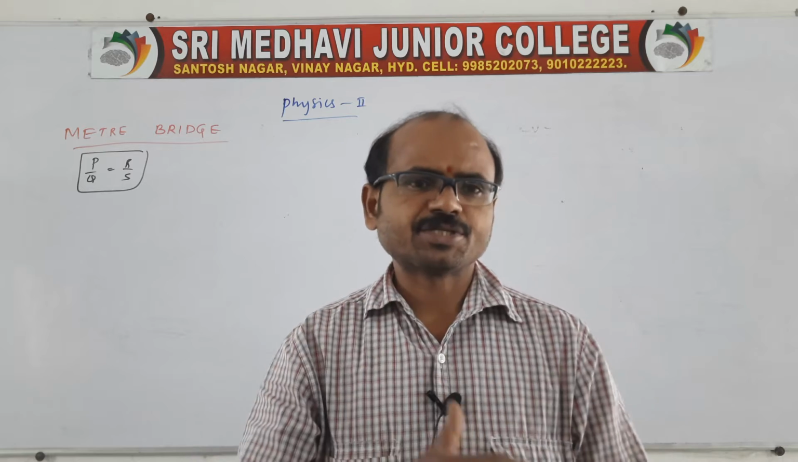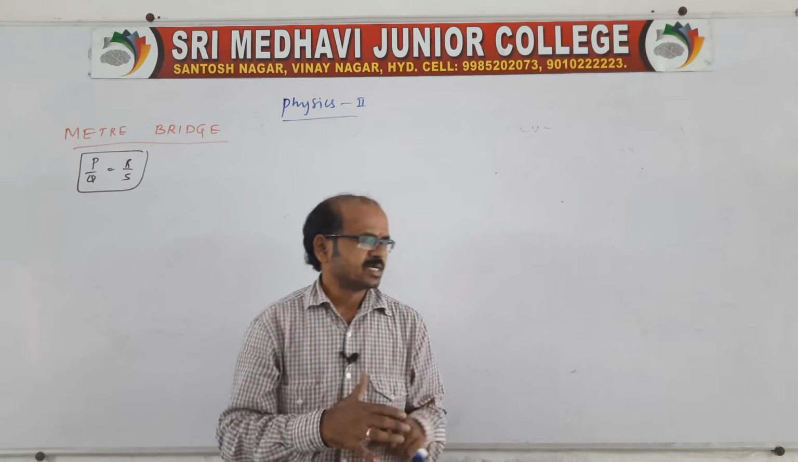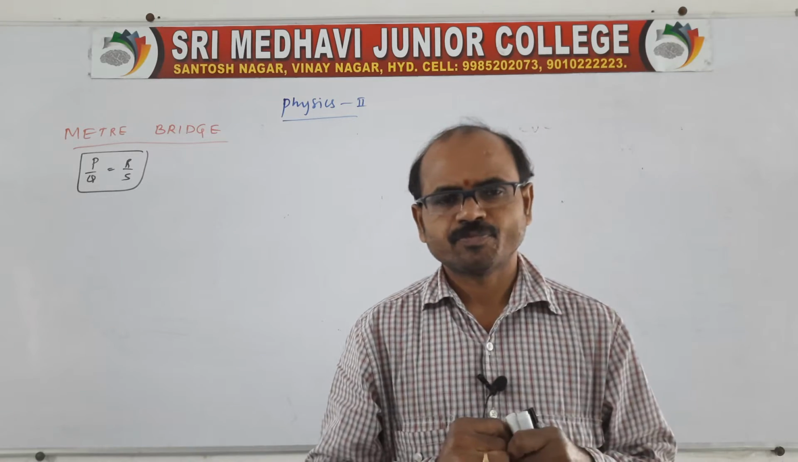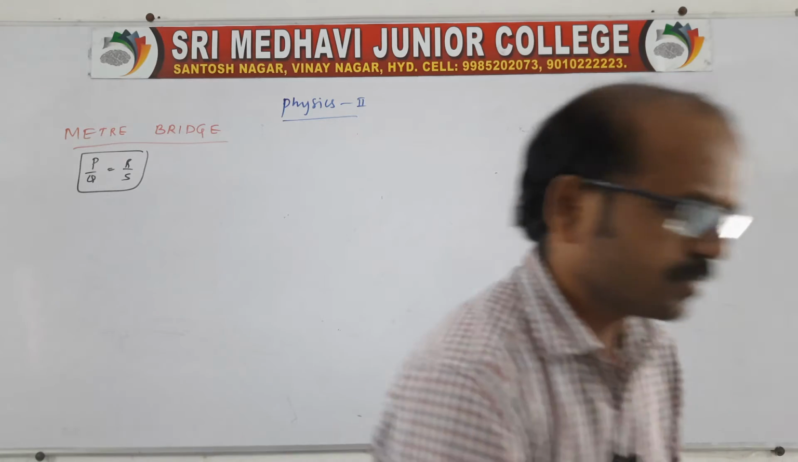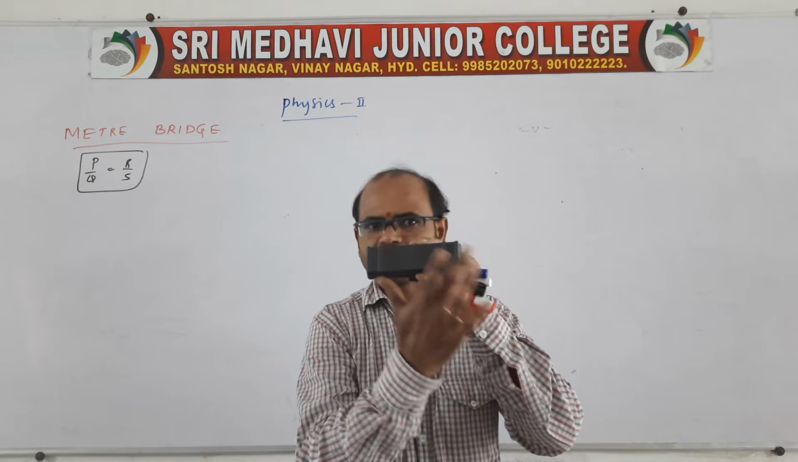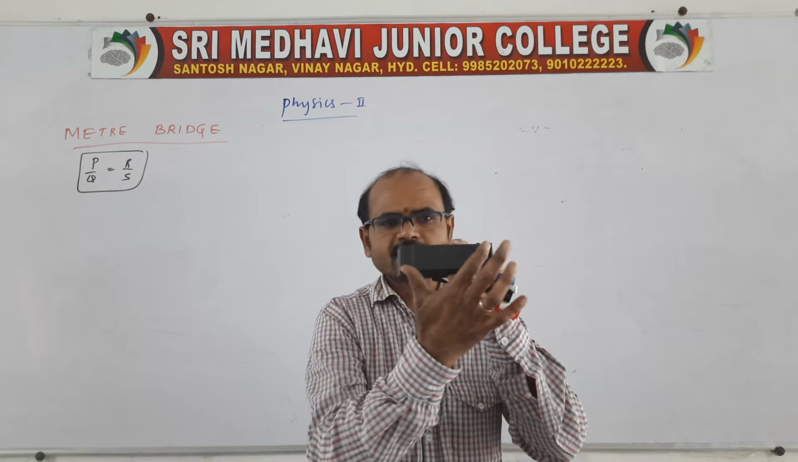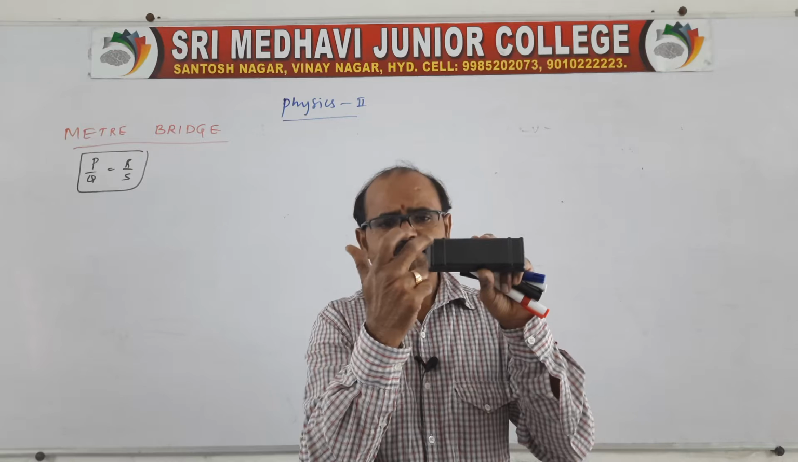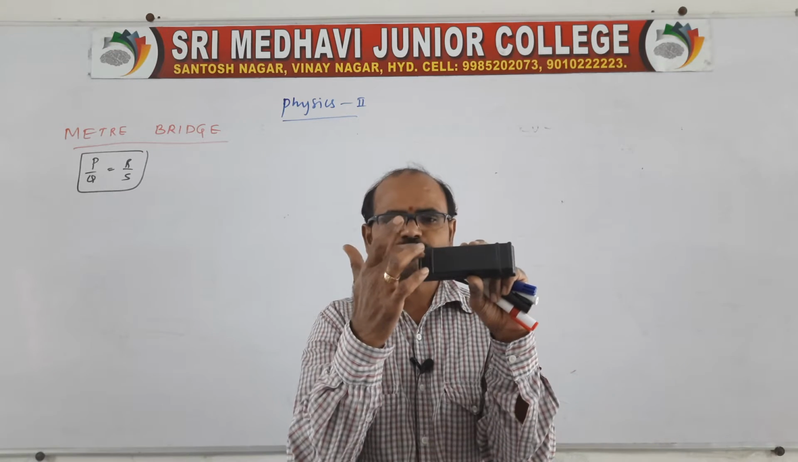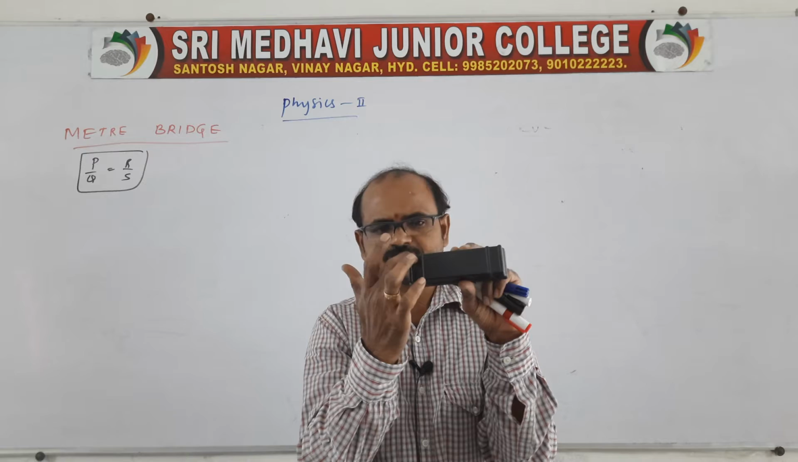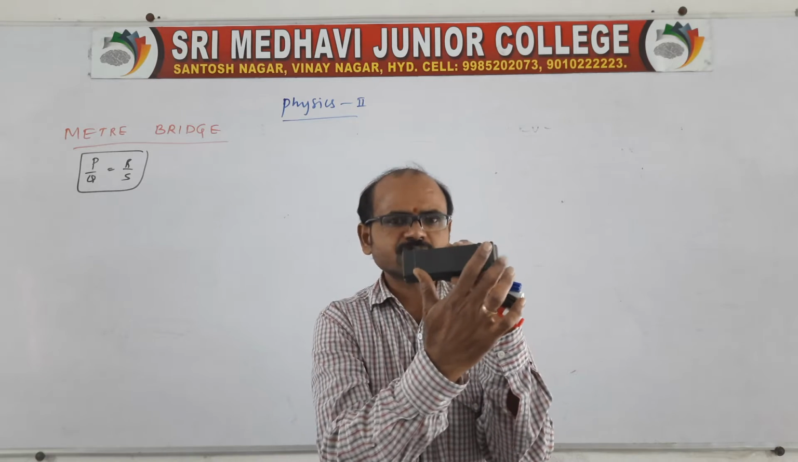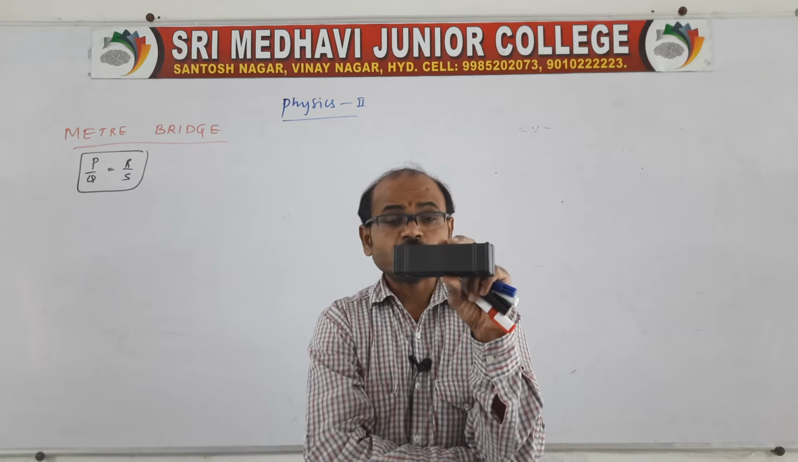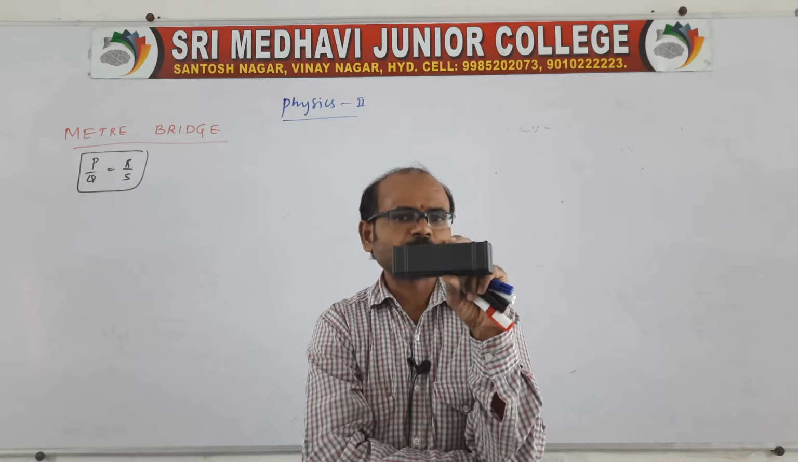Sir, what is a meter bridge? The meter bridge consists of one wooden plank. I'll show you one. You take a wooden plank. At the ends of the wooden plank, there will be two L-shaped metal frames fixed on the wooden plank, and at the other end also the same, L-shaped metal frames. It is about L-shaped metal frames fixed on the wooden plank.